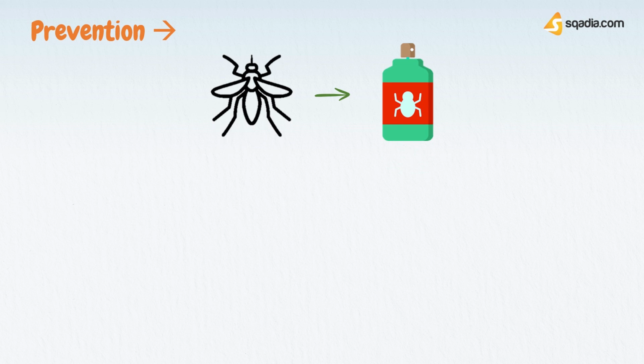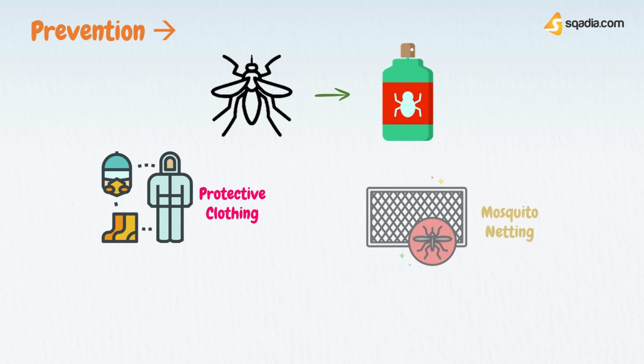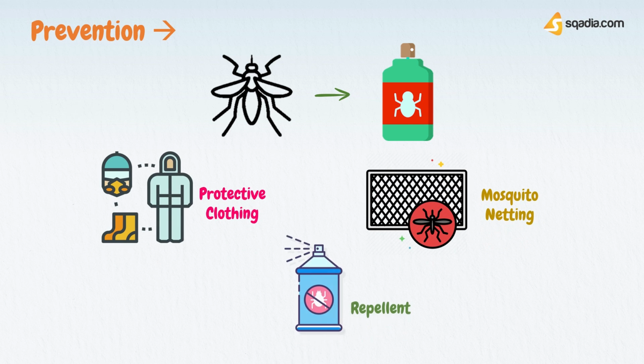Prevention involves mosquito control with insecticides and the use of protective clothing, mosquito netting, and repellents.